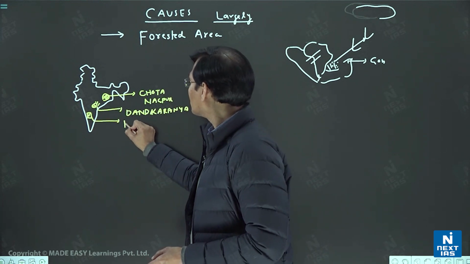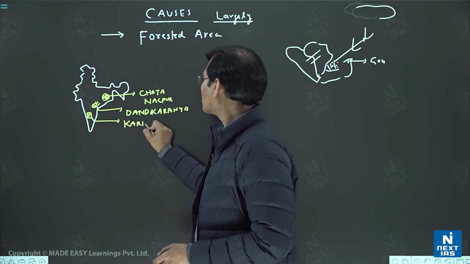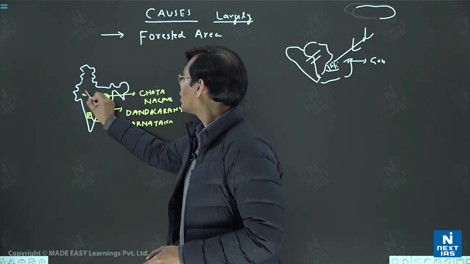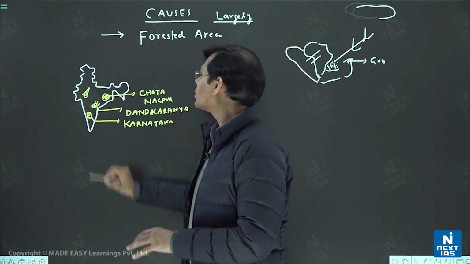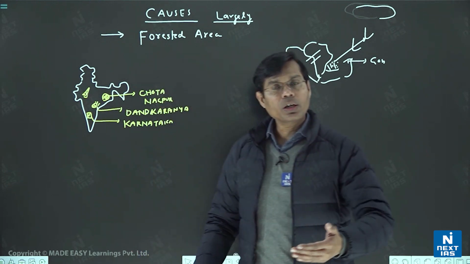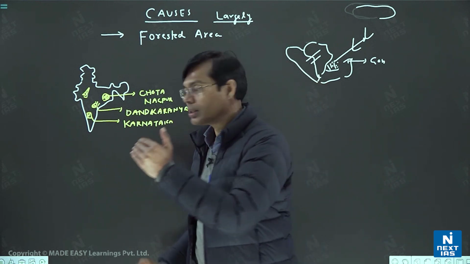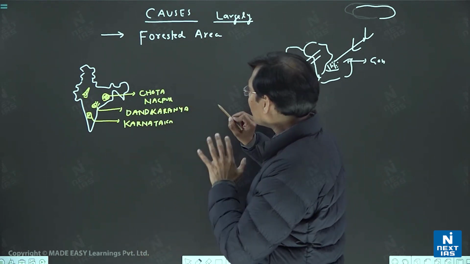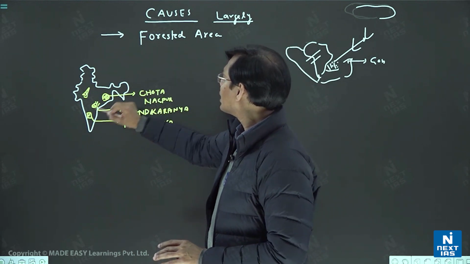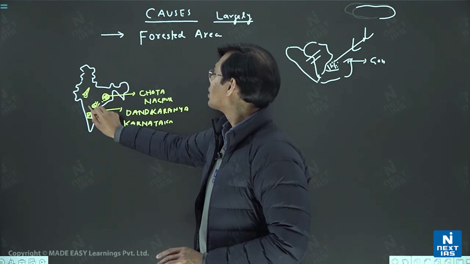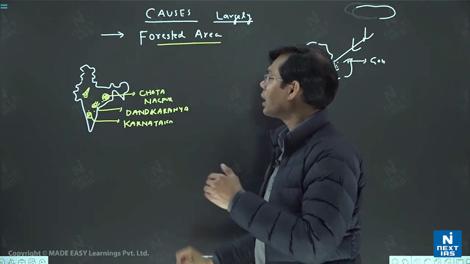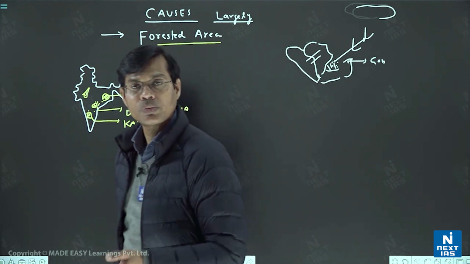Also Karnataka, famous for gold and also iron. Also the Aravali region. So these are the major older rocks which are famous for mineral wealth. Rajasthan, Chhattisgarh, etc. But if you go to these areas, even the Eastern Ghats, you will find this belt is largely forested area. Even the Aravali in Rajasthan has vegetation.